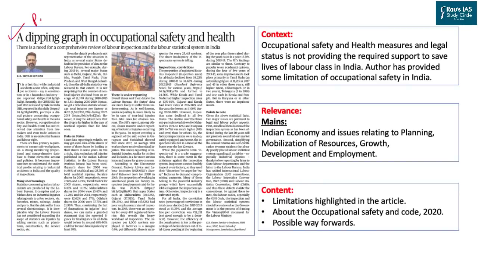This article appeared on page 6 of Delhi edition Hindu newspaper and talks about the occupational safety in India and the health related issues in the employment sector or the factory sector of India. The context says that the occupational safety and health measures and their legal status is not providing the required support to save the lives of labor class in the country. The author himself has provided many limitations associated with the occupational safety in India.